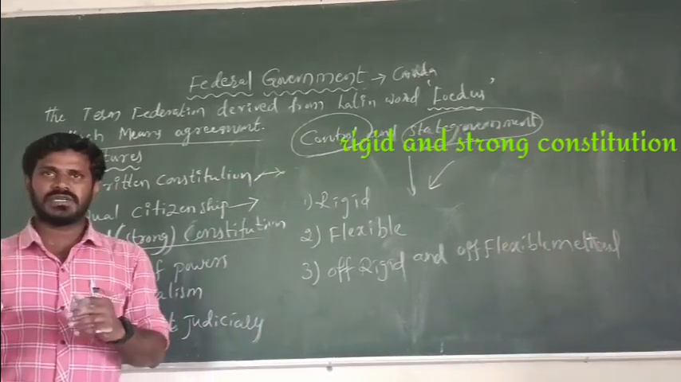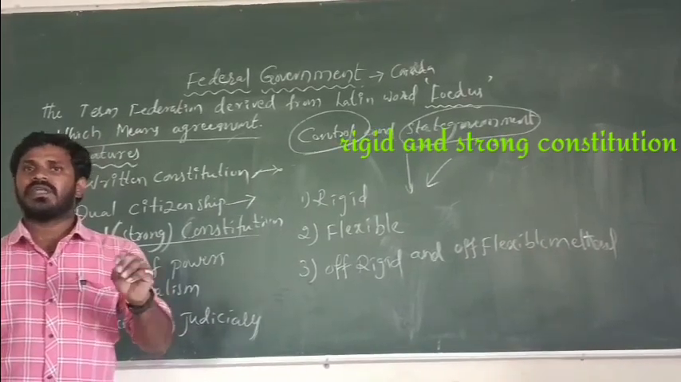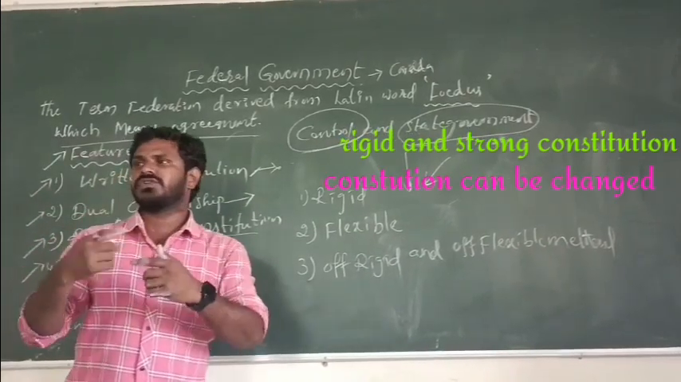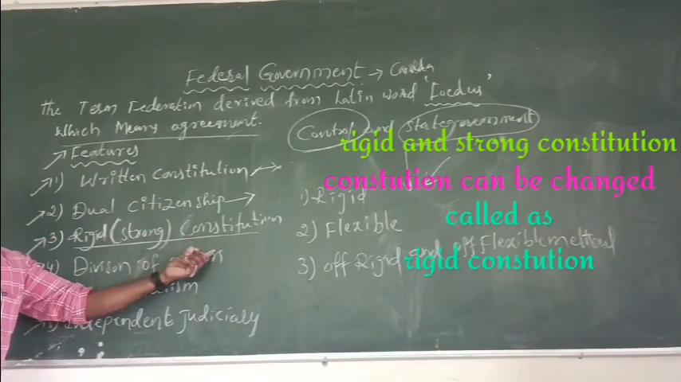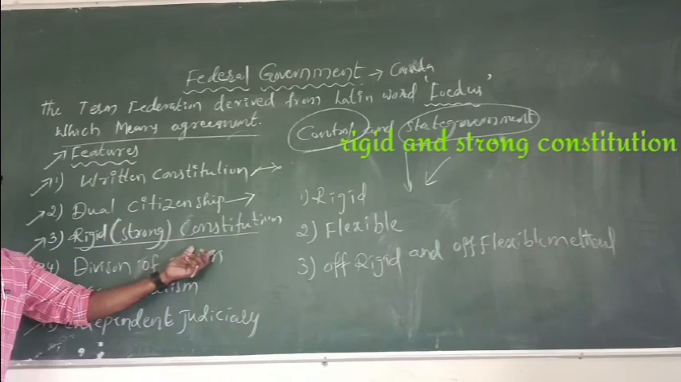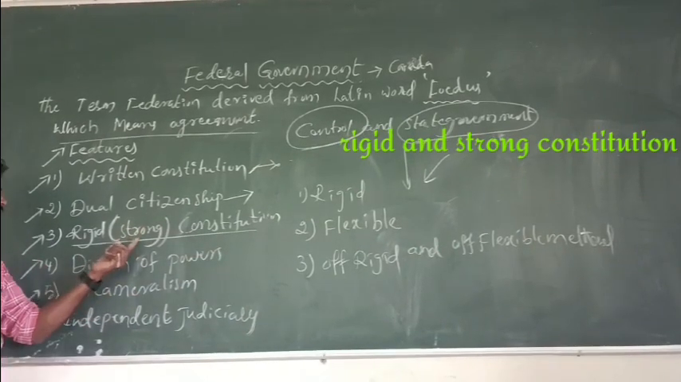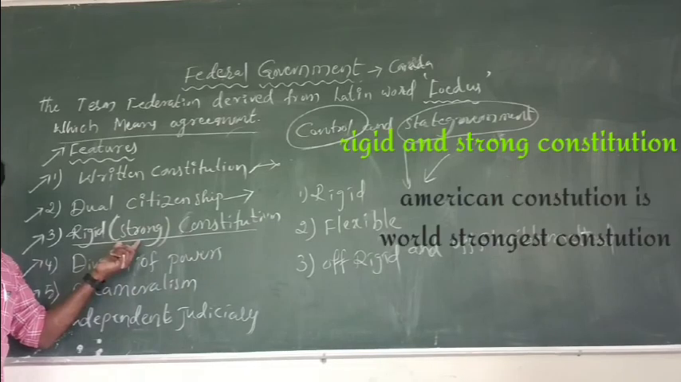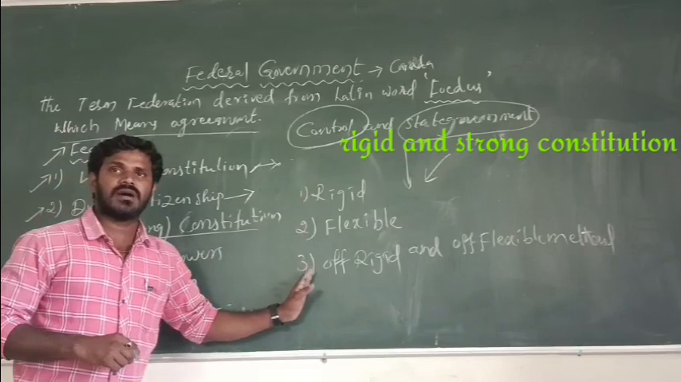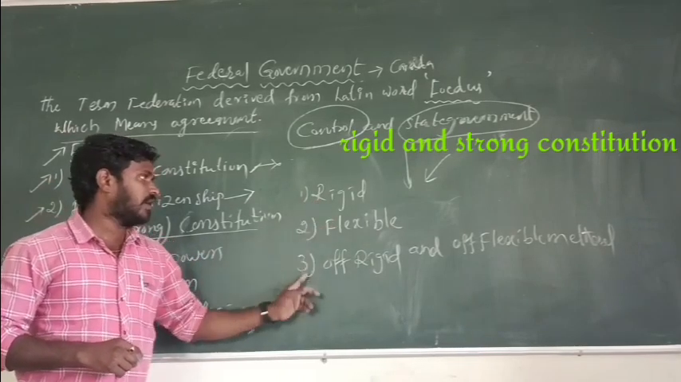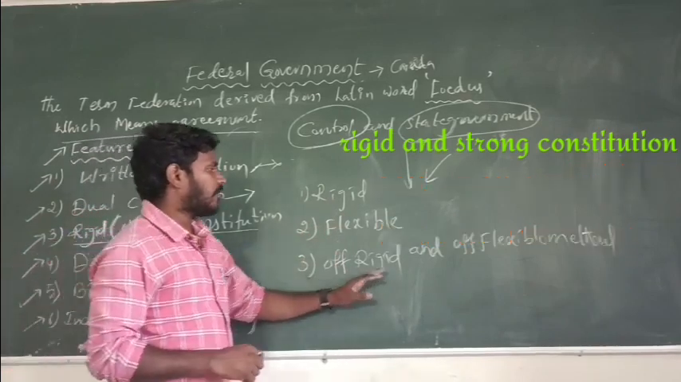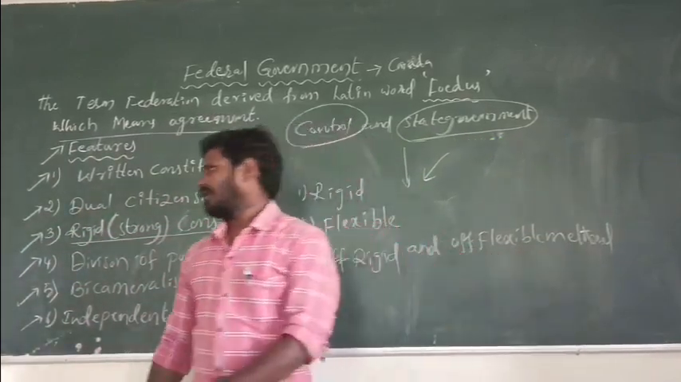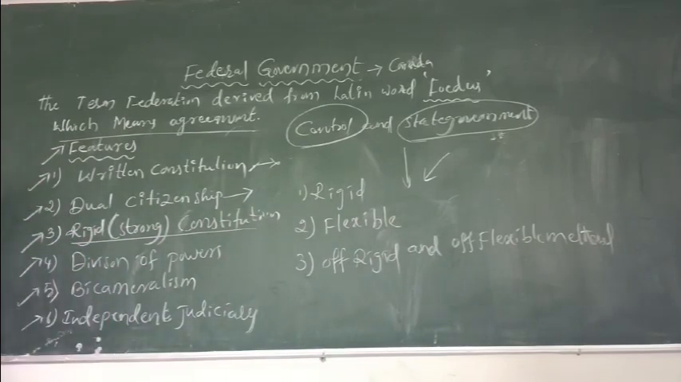Right? In the normal situation, the constitution cannot be changed. If any critical situation is there, that constitution can be changed. That is called as rigid constitution. Okay now, one of the most rigid constitutions is the American Constitution. The American Constitution is the world's strongest constitution. India also has a strong constitution. In our India, the constitution can be amended by three methods: first, rigid method; second, flexible method; third, half rigid and half flexible method. Understand? That is called a rigid constitution.